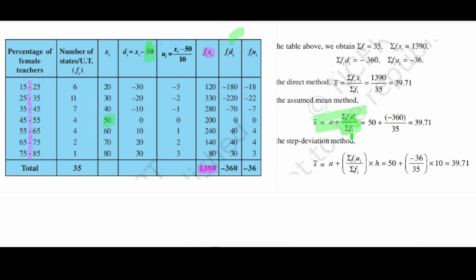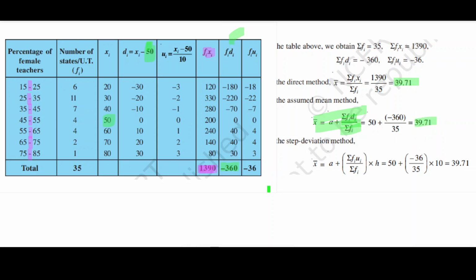Clear? So sigma fi di is minus 360, and the number of data is 35. After simplifying this, we will get 39.71, which is the same value.